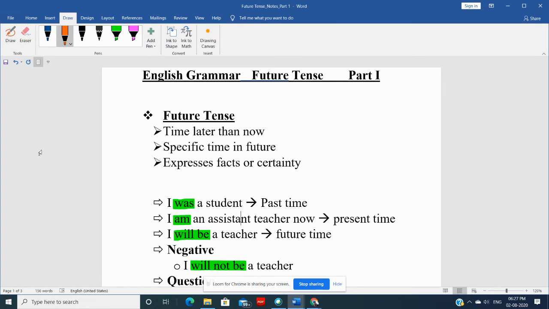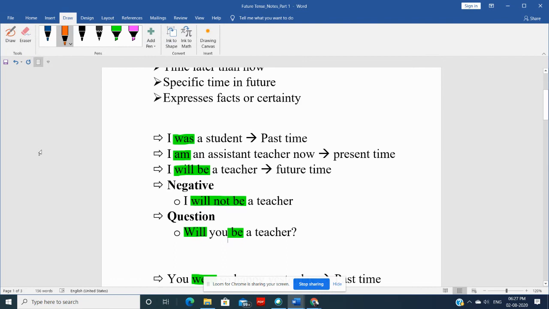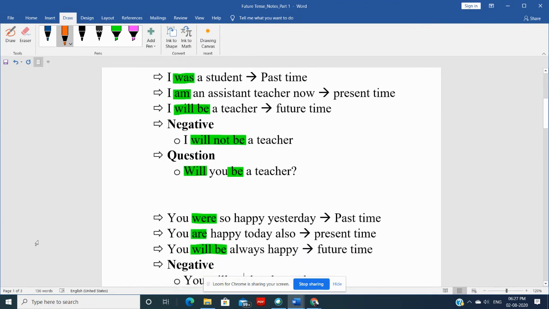When we talk only about the to be verb and we need to talk about the future, we only have to replace the to be verbs with will be. To make the negative, we just put not immediately after will. To make a question, again we just bring will in front of the subject. That's it. Be will not change. That will remain there itself.